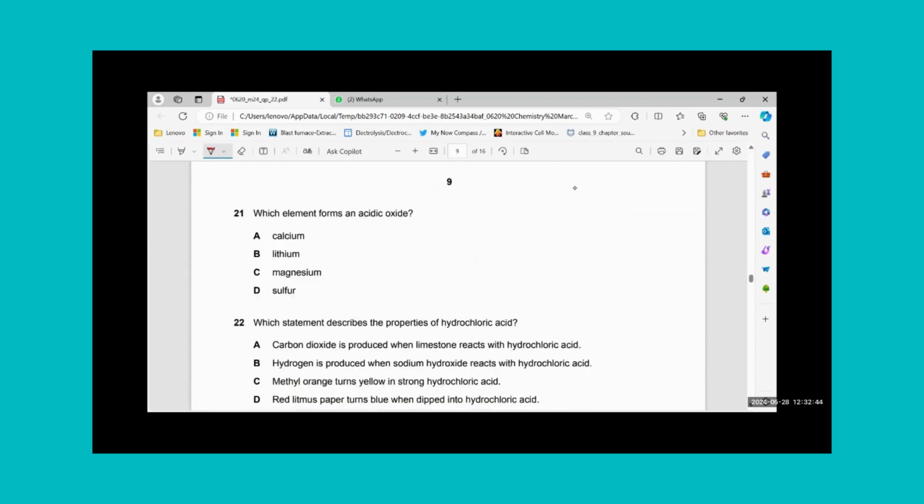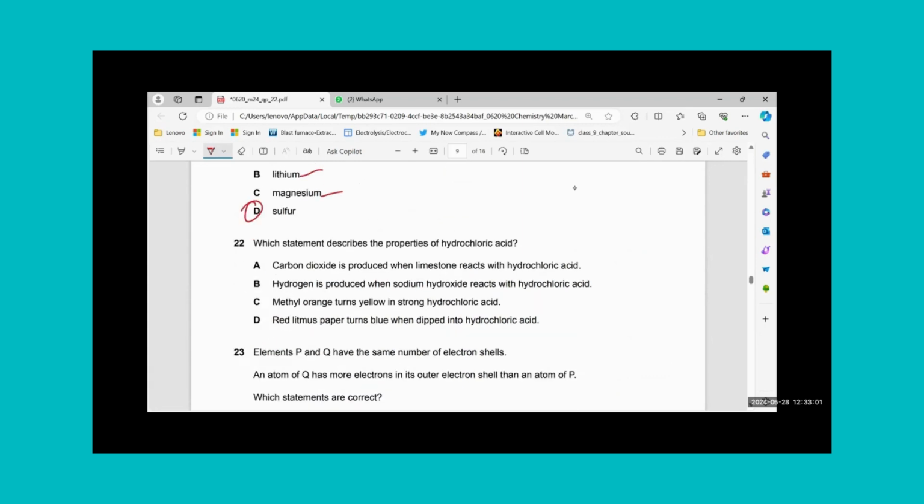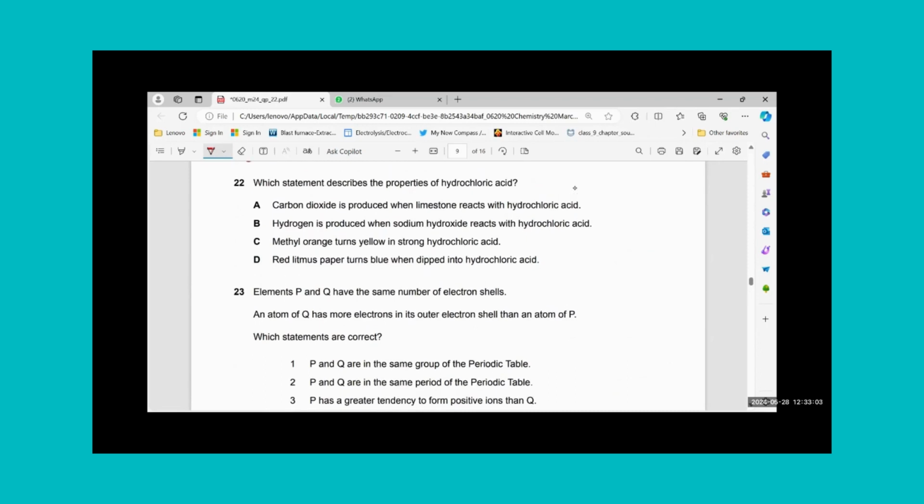Okay, now 21. Which element forms an acidic oxide? We know that non-metals produce acidic oxide. Calcium metal, lithium metal, magnesium metal, sulfur is a non-metal. So you see, such kinds of questions save a lot of time. We know non-metals produce acidic oxide. D is the right answer. We can reach directly to it.